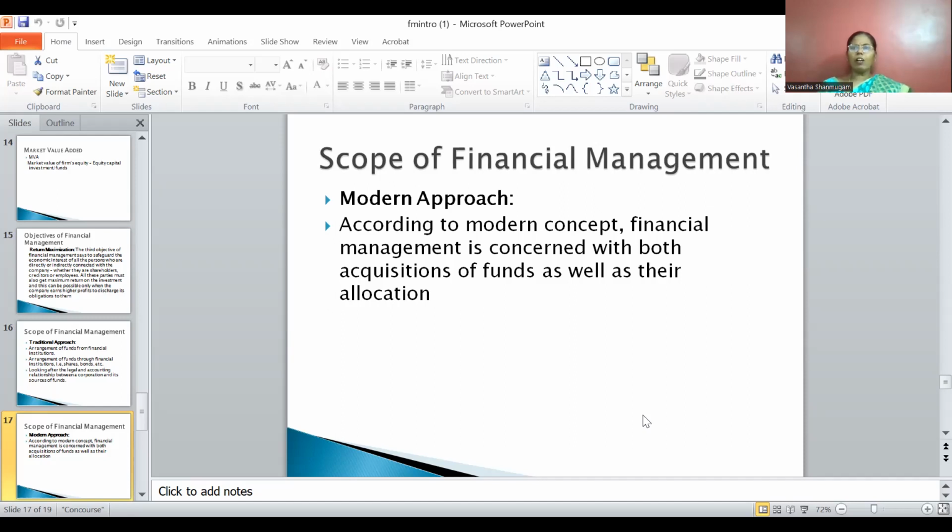So here, optimum utilization of the funds is very important. The firm has to focus on how to raise funds at a minimum cost of capital and maximize the shareholders' wealth. That is the important aspect every finance manager will consider. So he has to find the proportion or choice between debt and equity. The next important decision is the investment decision.